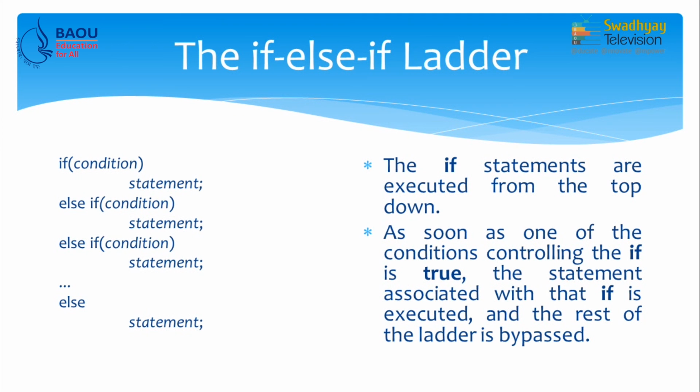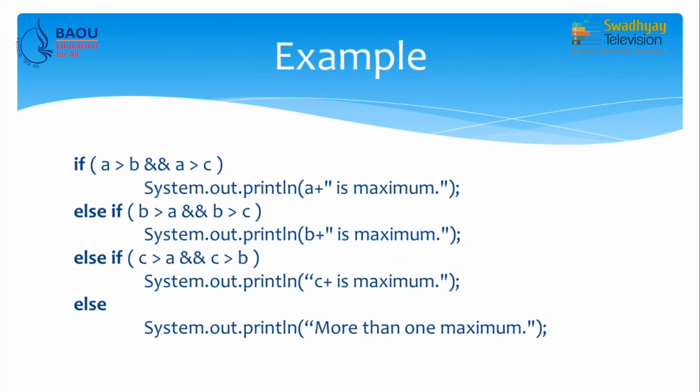So, the if statements are executed in a top down manner, starting from first to last, and if any of the conditions is true, then the associated statements are executed and the entire ladder is terminated or bypassed. So, this is how the if else if ladder works. It works faster than simple if else conditions, and now we take one example of how this if else ladder works.